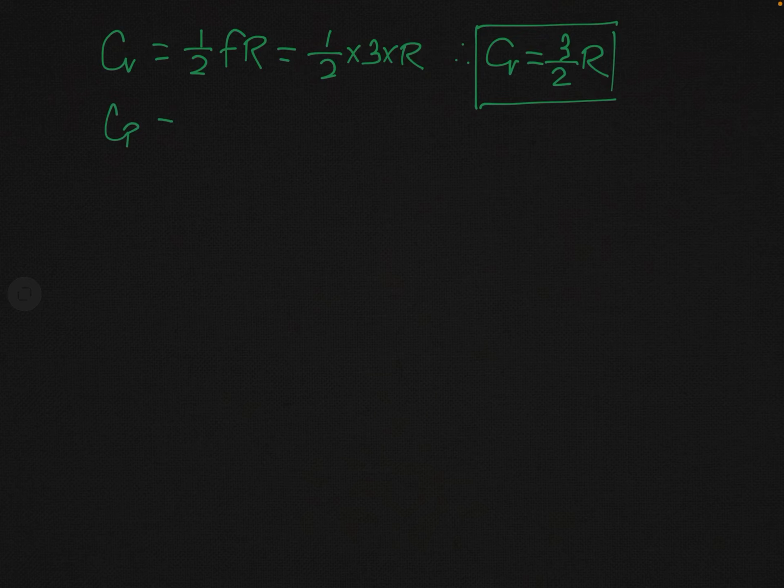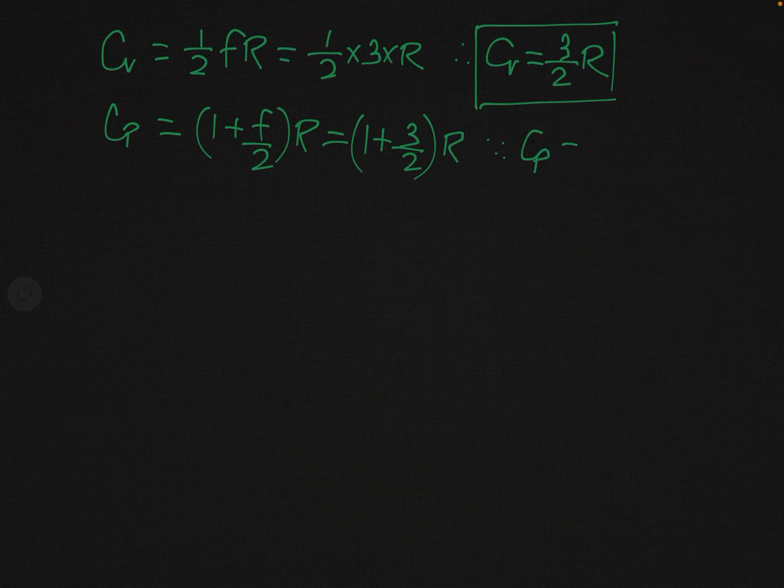You have seen that Cp is equal to 1 plus F over 2 times R. So put the value of F. This is 1 plus 3 over 2 times R. And so you can see what the value of Cp will be. This will be 5 over 2 times R. This is the value of Cp.